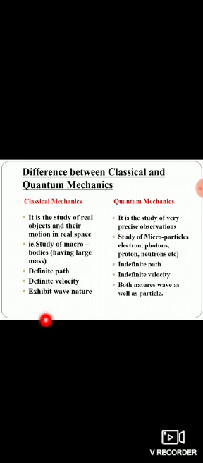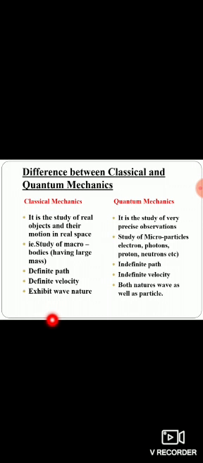See, classical mechanics is the study of real objects and their motion in real space, that is, the study of macroscopic bodies having large mass. Quantum mechanics is the study of very precise observations, that is, the study of microscopic particles: electron, photon, proton, neutrons, etc. In classical mechanics these are macro bodies, and that's why those bodies have a definite path and definite velocity.